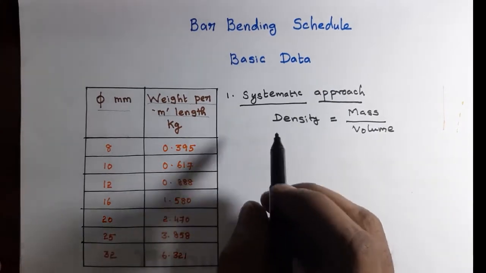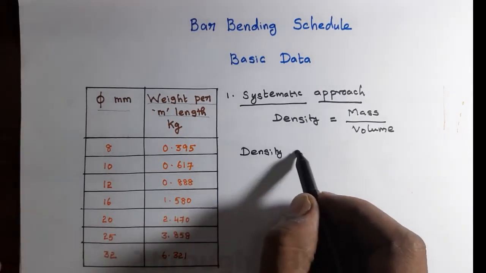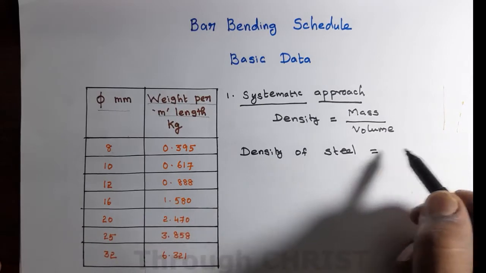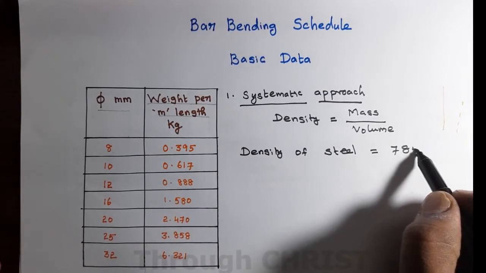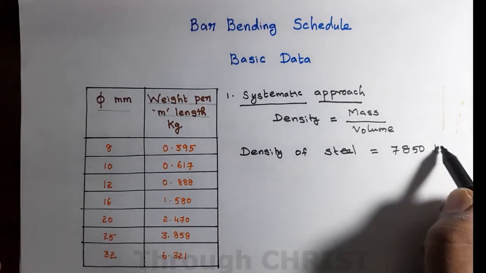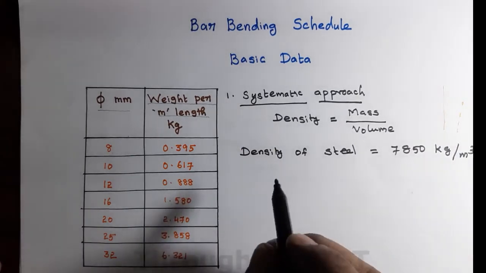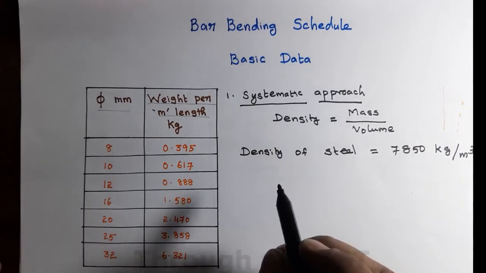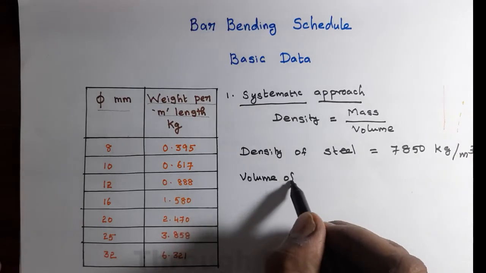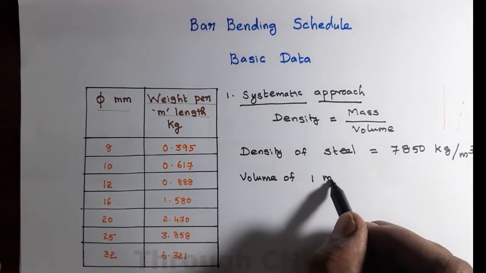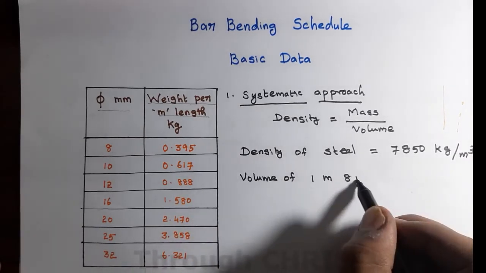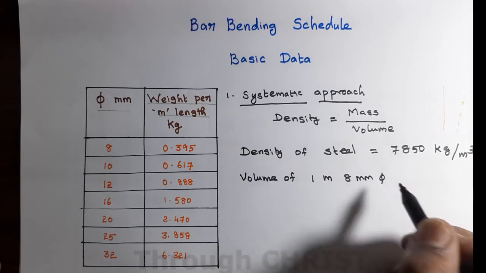The density of steel is equal to 7850 kg per m cube. Let me calculate the volume of 1 meter of reinforcement, for example 1 meter of 8 mm diameter reinforcement.